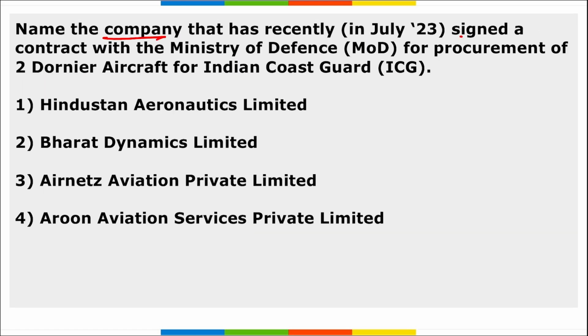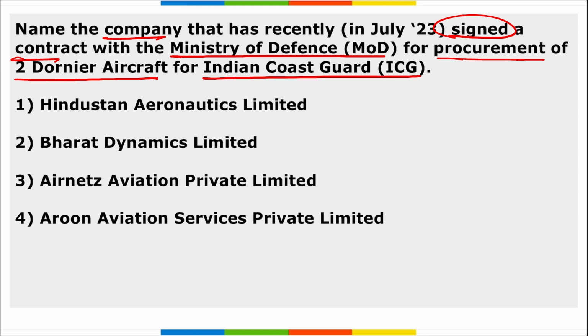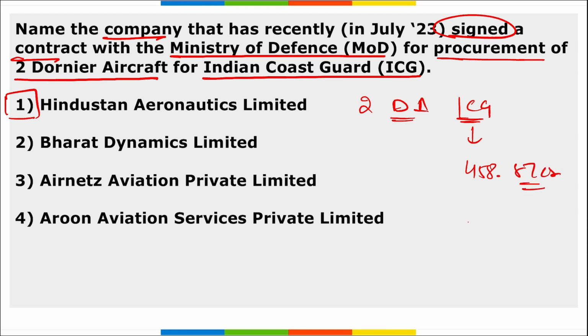Next, name the company that recently signed a contract with the Ministry of Defence for the procurement of 2 Dornier aircraft for the Indian Coast Guard. It is Hindustan Aeronautics Limited, correct? The Ministry of Defence signed a contract with HAL for the procurement of 2 Dornier aircraft for the Indian Coast Guard, right? The overall cost here is 458.87 crore rupees, right? And the aircraft will be procured under the Buy Indian category in New Delhi, which comes under your Atmanirbhar Bharat policy.